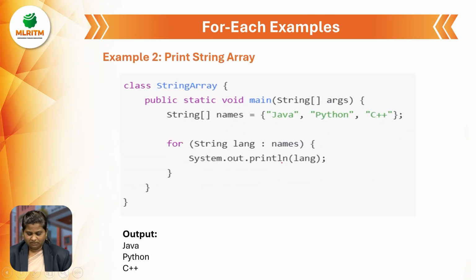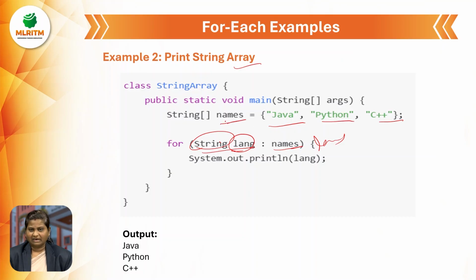Here we are printing a string array. For the string language, I'm just taking the variable as lang, and this variable is a string because these are strings, so I gave the data type as string. The array consists of Java, Python and C++.